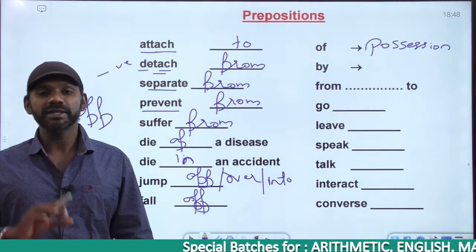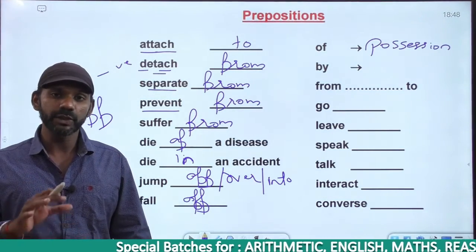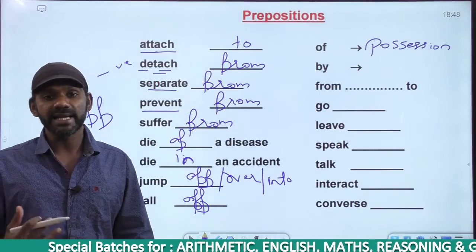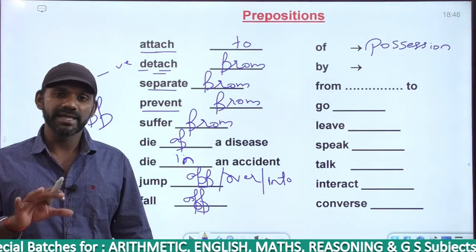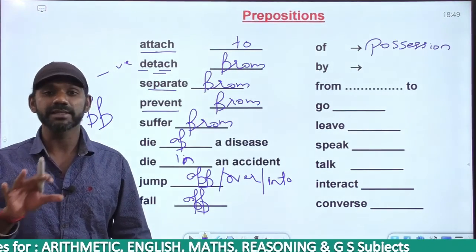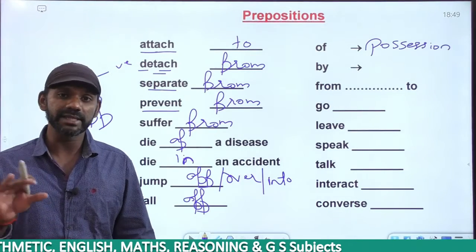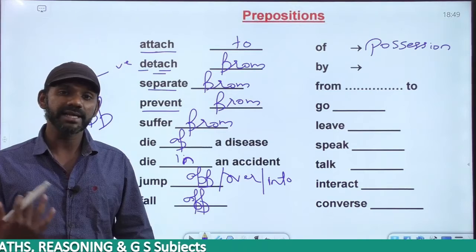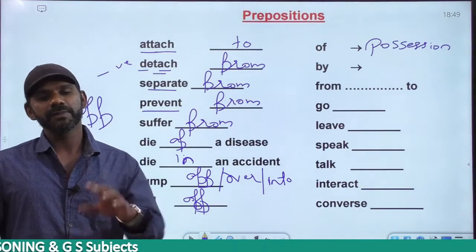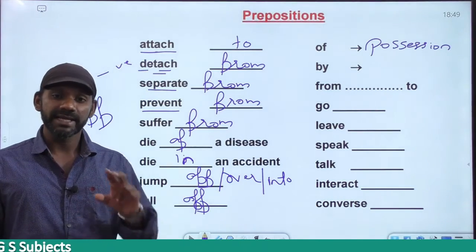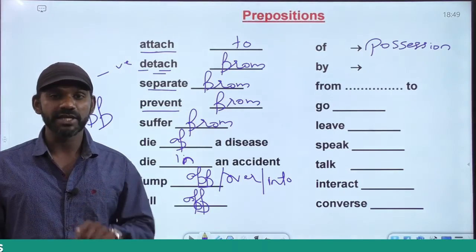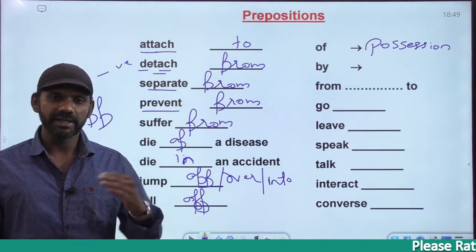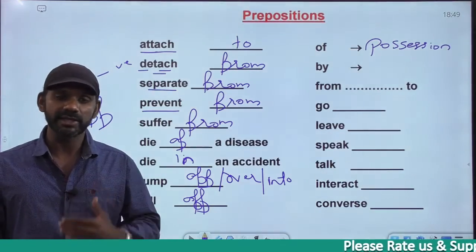The only thing is, with years and months we use in, with days and dates we use on. January 5th or 5th January is not a month, 5th January is a date. So with years and months use in, with days and dates we use on. So he was born in 2000, in January, on 5th January, on Monday. With years and months in, with days and dates on.